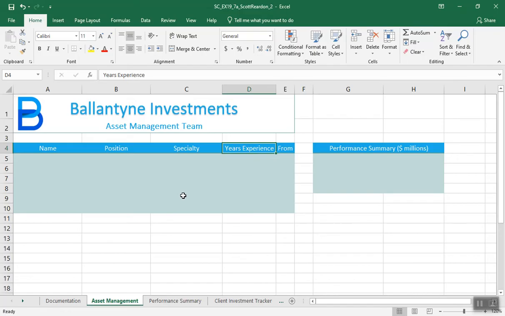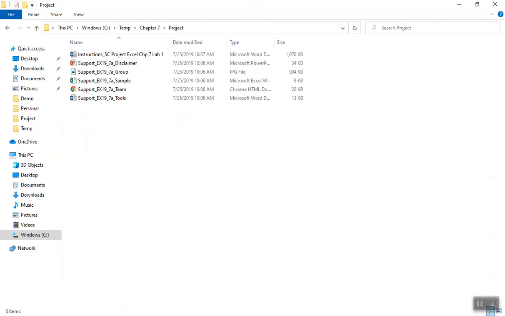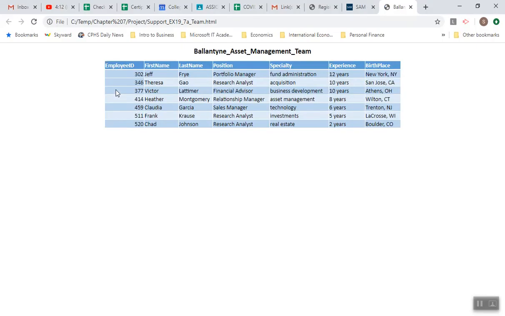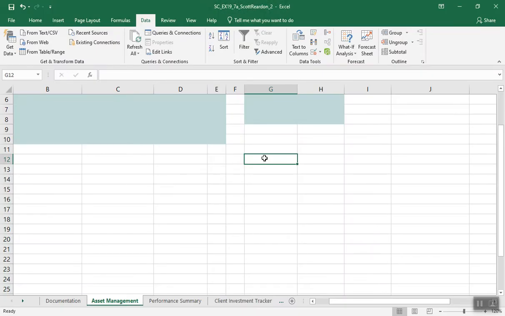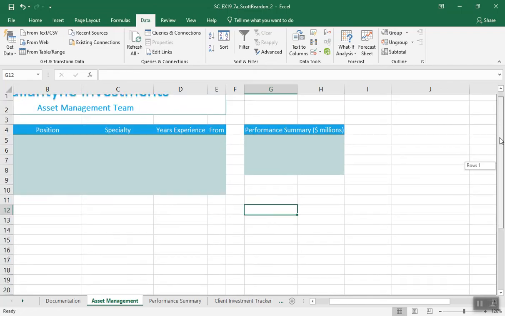Okay, the worksheet should list information about the asset management team, which is contained in a web page. Ooh, fun. All right. Copy data from the web page as follows. Open the web page called the team, that guy right there, in a browser. Let's open it in a browser. Let's see what we get here. In the Asset Management Worksheet, import the data from the support web page in cell G12. Okay, so here's my data. Let's go back to my worksheet here. Cell G12 in the asset management worksheet.